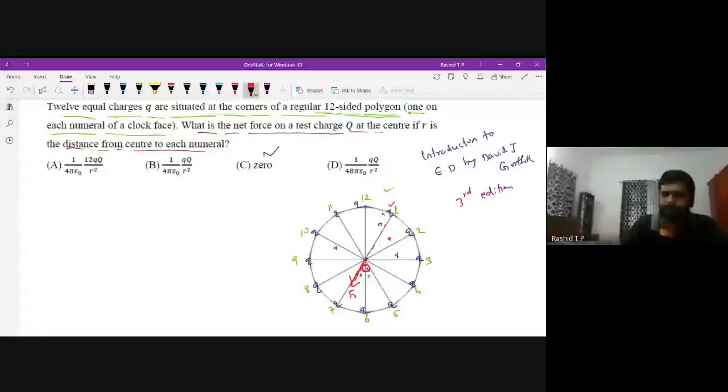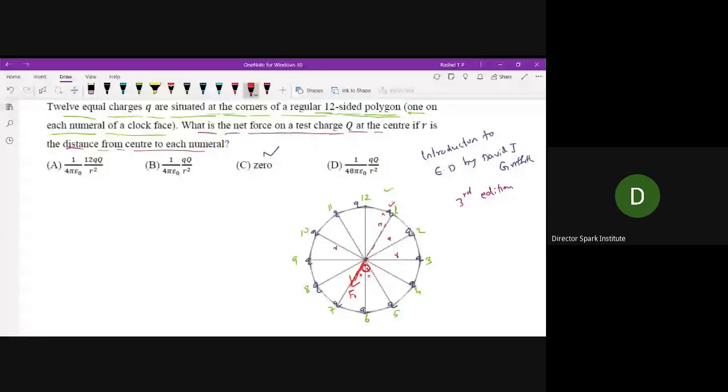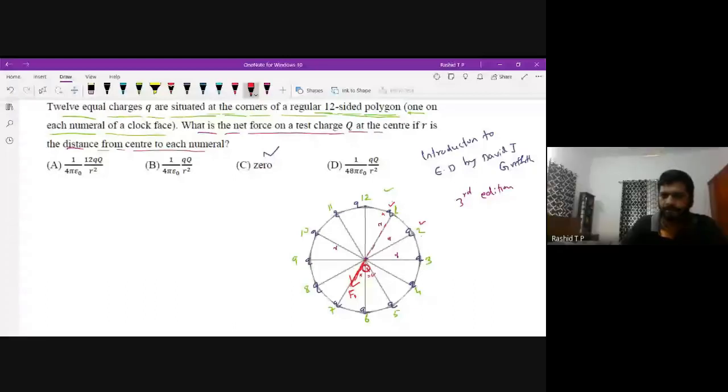Okay. Now, the force exerted on this charge Q by the charge placed at the second position is also a repulsive force. Capital Q moves away in this direction. F2.